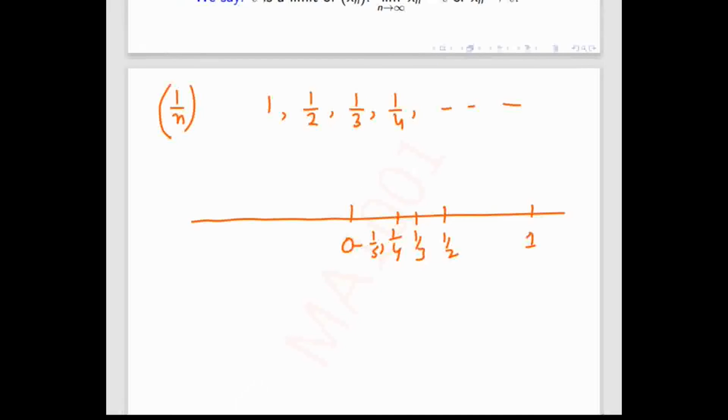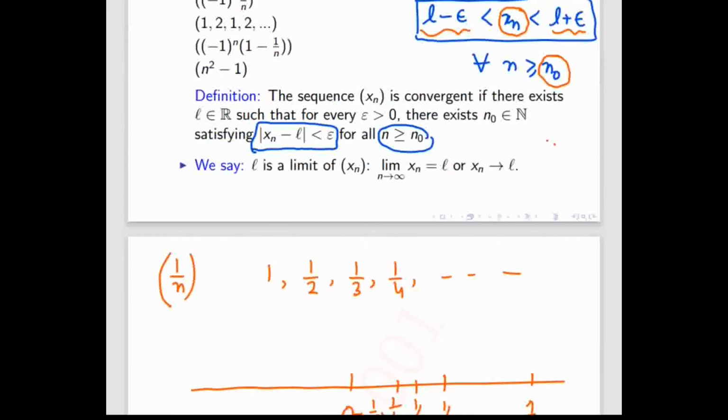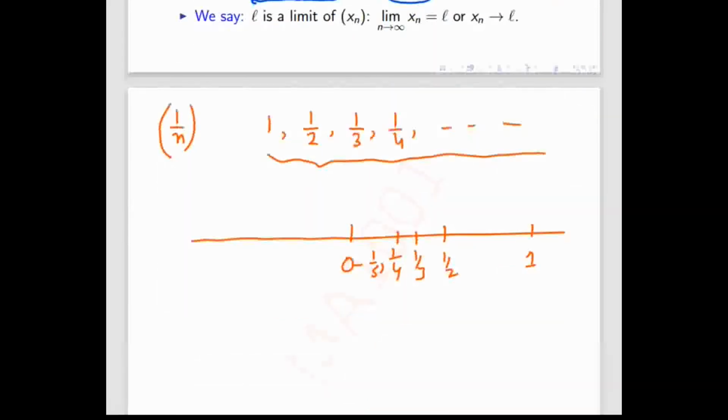And 0 is the limit of this sequence. So what this definition is saying is that all members of this sequence, these are the members 1, 2, 3, 4, this 1 by 2, 1 by 3, 1 by 4, all are members of this sequence. So there exists a natural number such that all the members lie between L minus epsilon to L plus epsilon.